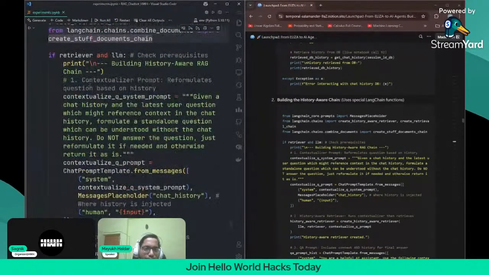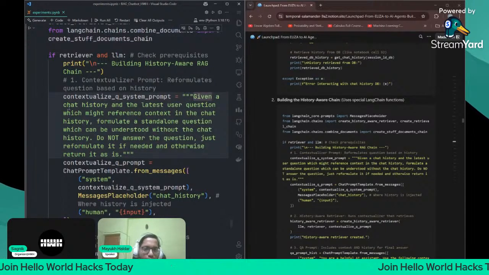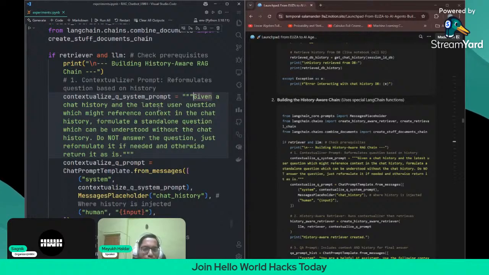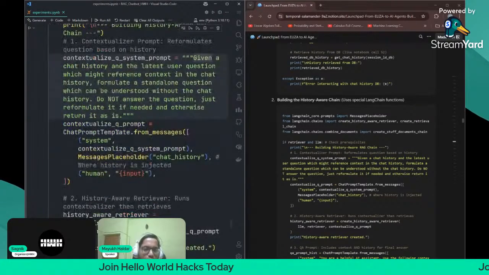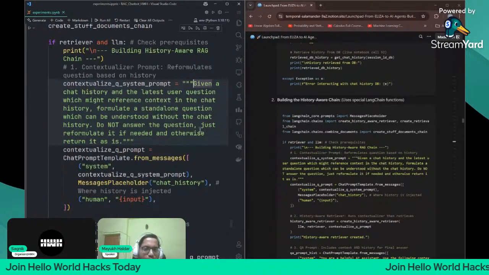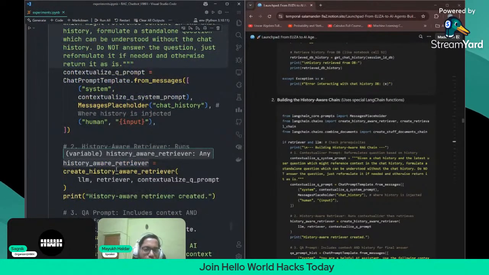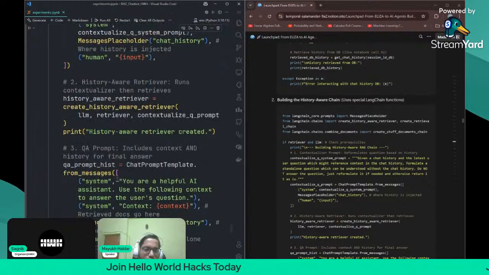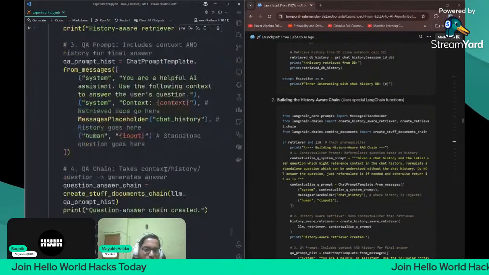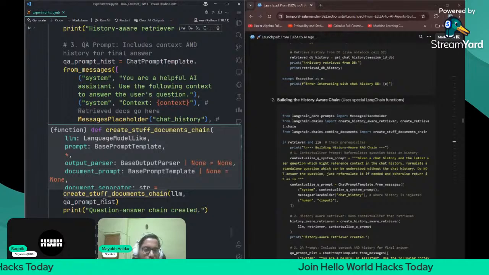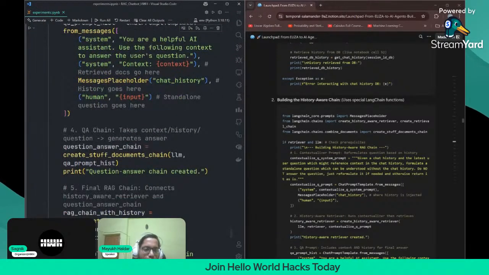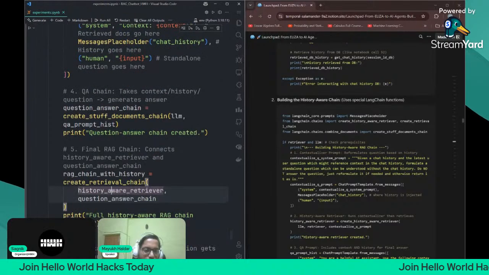Here, step one will be contextualization of the prompt. You're given this prompt: given a chat history and the latest user question, which might reference context in the chat history, formulate a standalone question which can be understood without the chat history. Do not answer the question, just reformulate it, and otherwise return it as it is. So you can understand this one. And then we have create history-aware retriever, and then the Q&A prompt, and this part is for creating the stuff documents chain, and then you create the retrieval chain. We have to create the retrieval chain with chat history, and then this part is created.